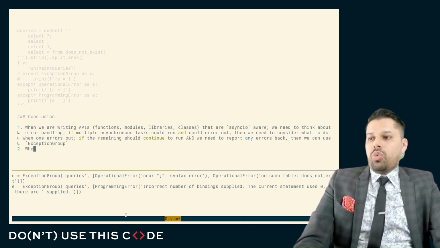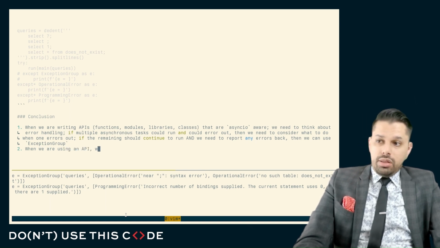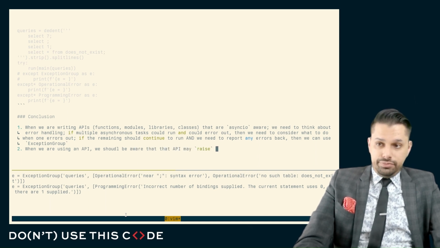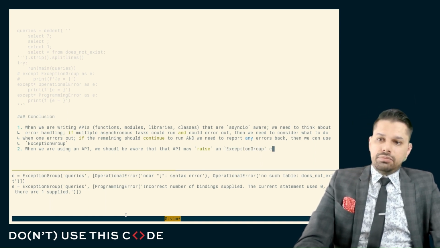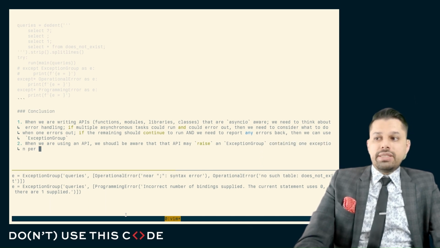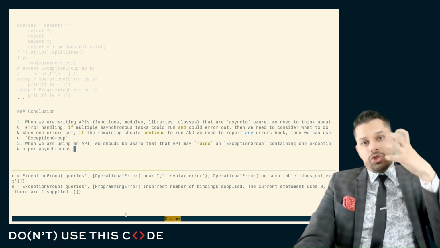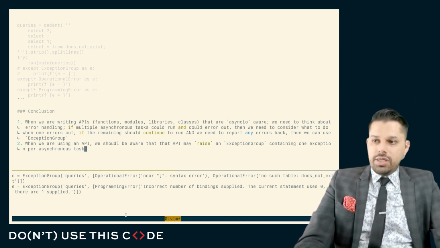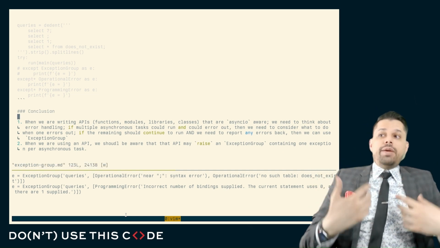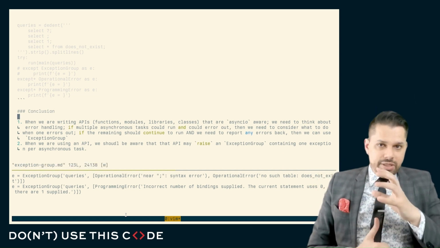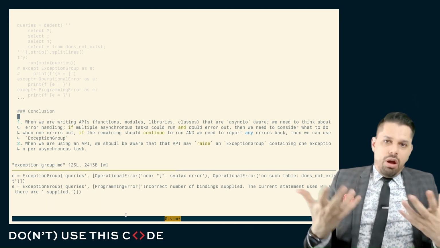Similarly, when we are using an API, well, we should be aware that that API may raise an exception group, one exception per asynchronous task, as opposed to one giant exception representing all of them. So we need to be aware of this both on the raising side and also on the accepting side, the catching side, that our APIs may do this.